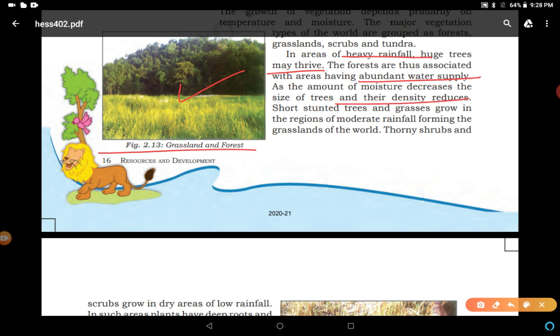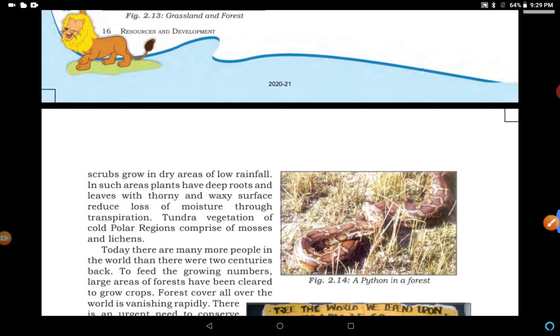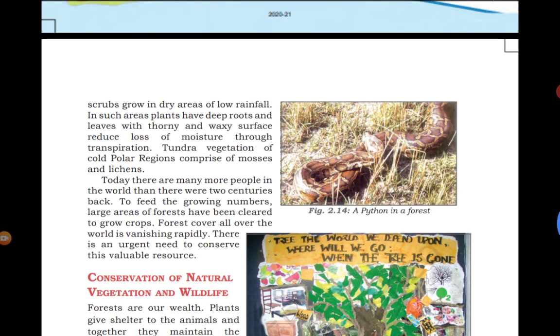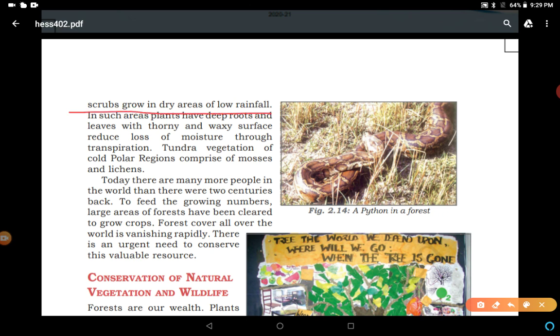For example, the trees found in the tropical evergreen forest are very tall, but the trees found in the deciduous forest are shorter than the trees found in tropical evergreen forest. In this way, short stunted trees and grasses grow in the regions of moderate rainfall, forming the grasslands of the world. Thorny shrubs and scrubs grow in dry areas of low rainfall, like in India, western Rajasthan and some